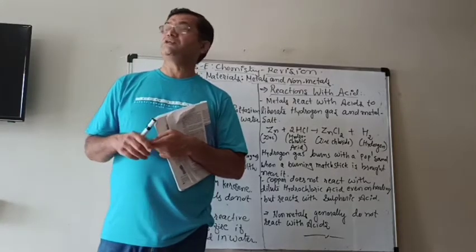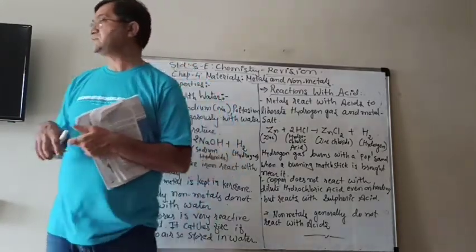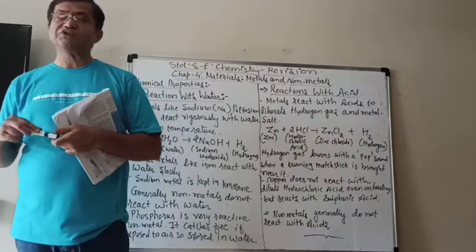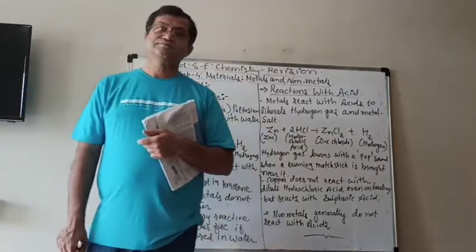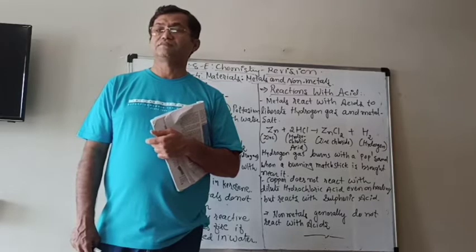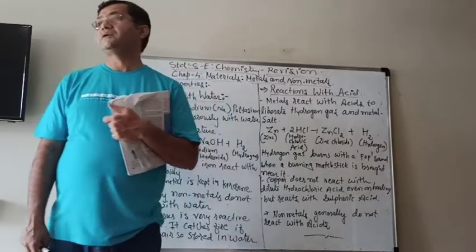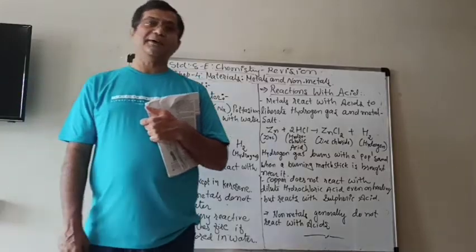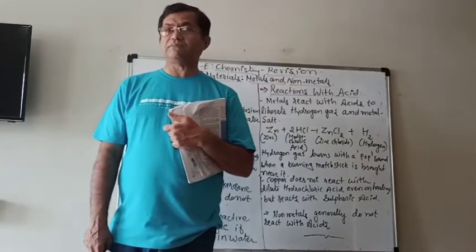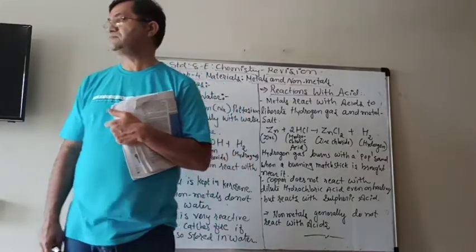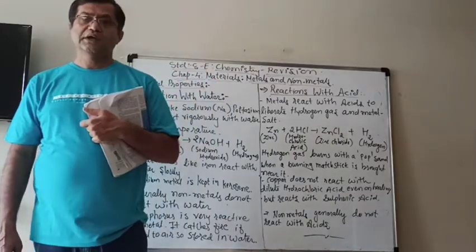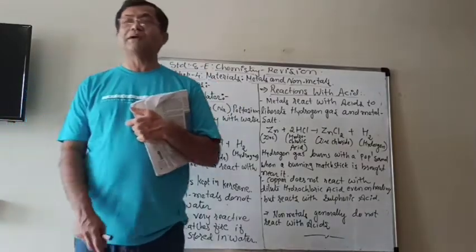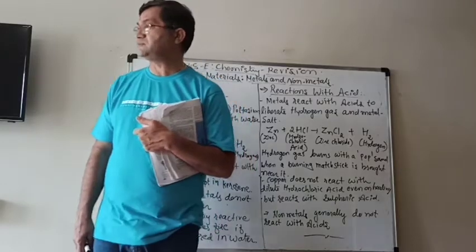We saw that metals react with oxygen and make oxide of the metal. For example, magnesium ribbon when burnt in the air, it reacts with oxygen to make magnesium oxide.